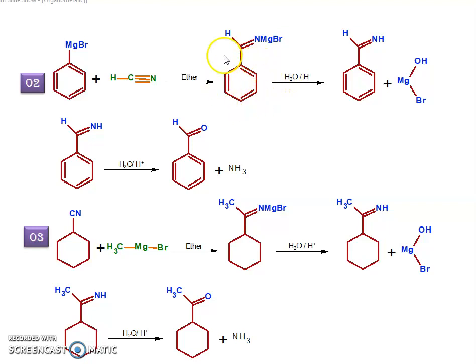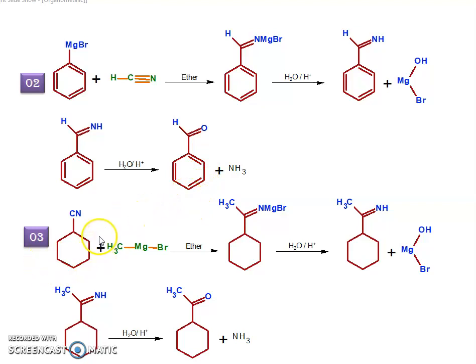And then this complex, on hydrolysis with water, gives the imine-like structure, and then this imine undergoes acid hydrolysis to get the final product, an aldehyde like benzaldehyde.